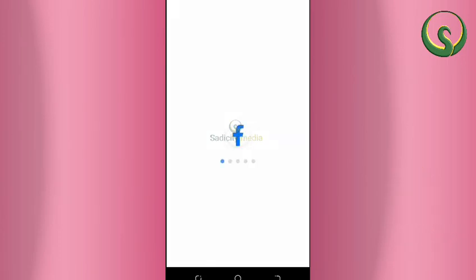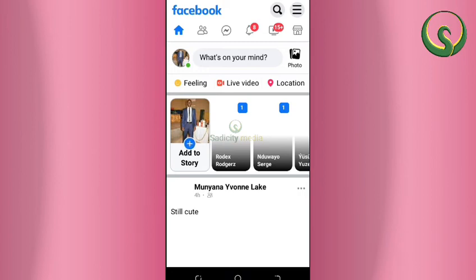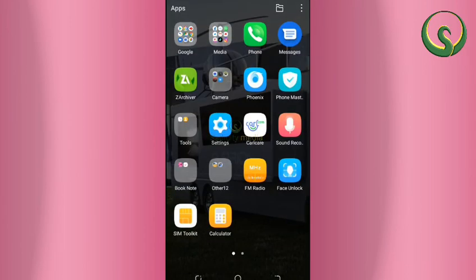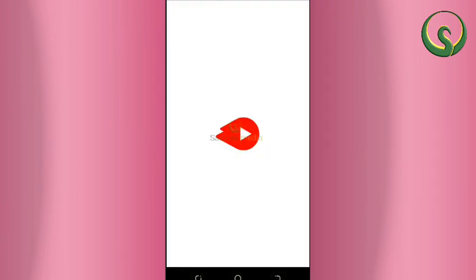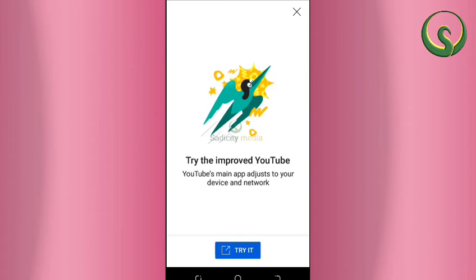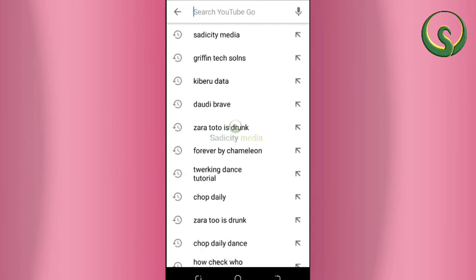So you see, if you open Facebook, it is working. If you go for YouTube, it works, and even WhatsApp. Please note this: if you don't use Psiphon Pro, it cannot work. Other procedures are wrong. You need to use Psiphon Pro. If you go for Facebook, you see, Facebook opens. Now we are going for YouTube. And for YouTube, it also works. Okay, we need to be patient. The phone is a bit slow, but it also works.